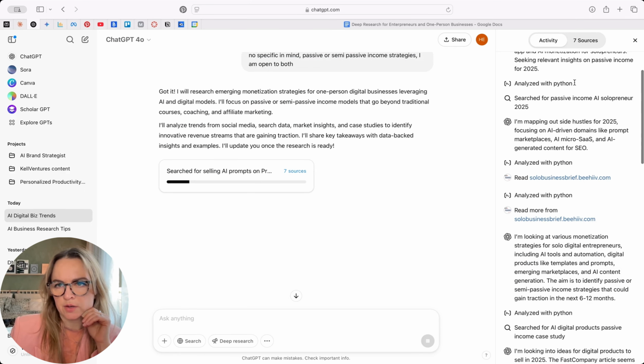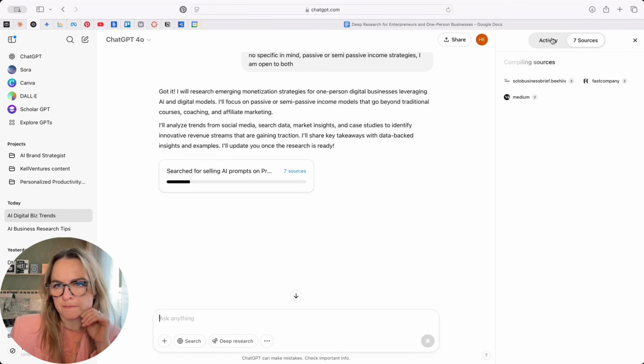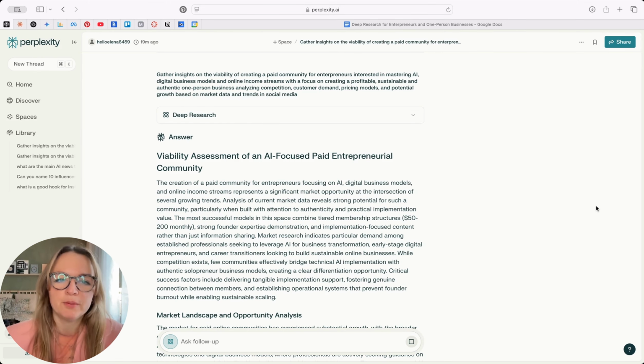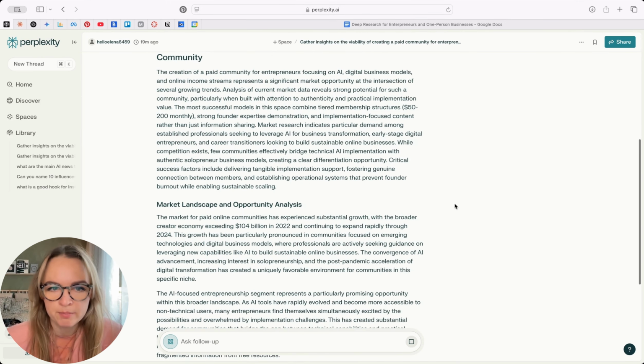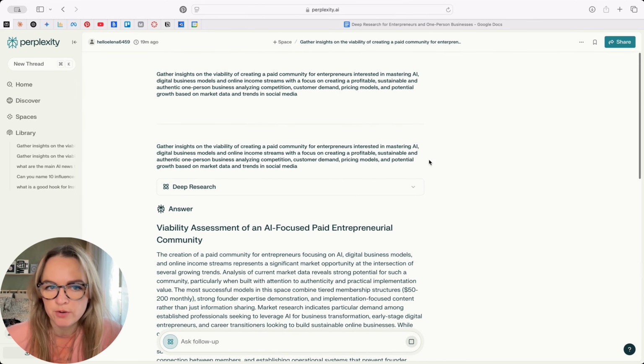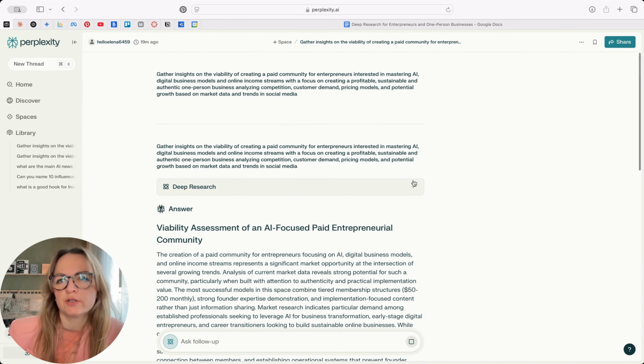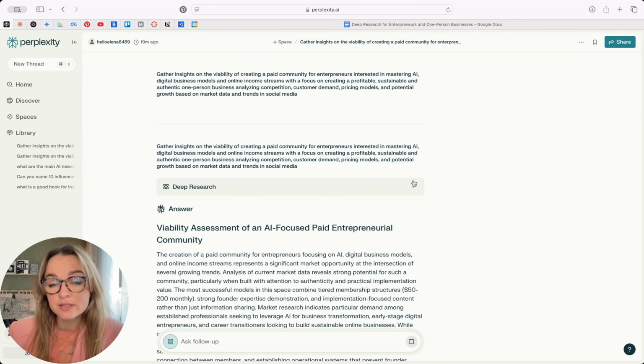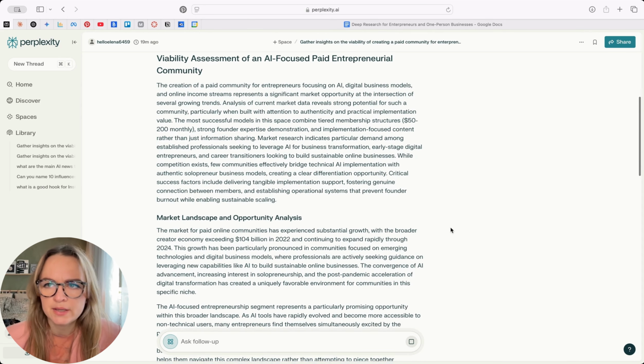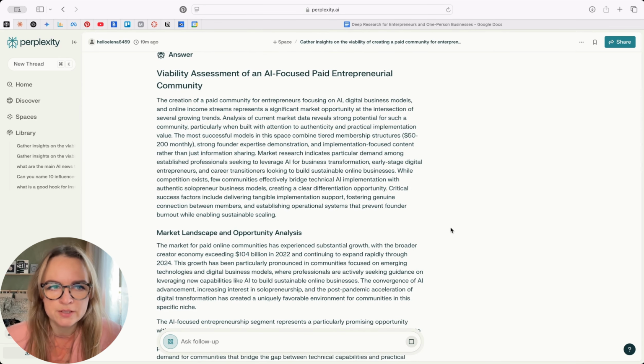Let's see how ChatGPT is doing. ChatGPT is now up to 7 sources. So Perplexity, okay, Perplexity is back with the answer. Okay, that just took really, I'm not sure what happened there. So it seemed like it was analyzing sources. Maybe when I prompted it again, it got stuck previously, but now it took it from where it left off. So it didn't need to analyze the sources again. So it seems like that, but I'm not sure what has happened.